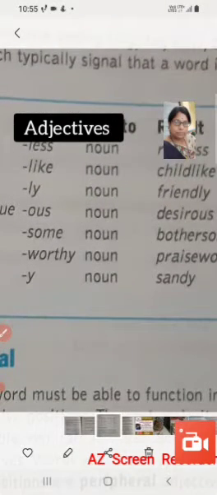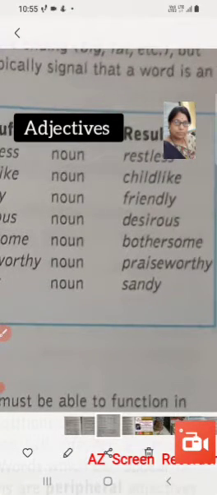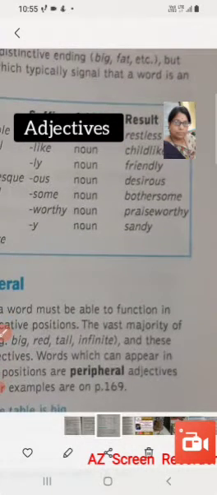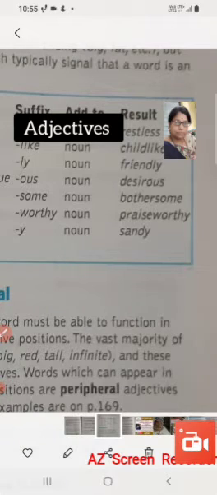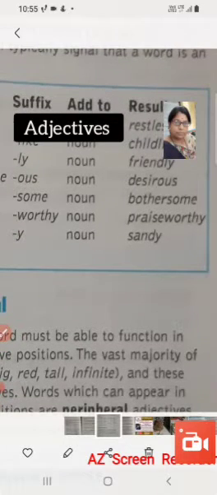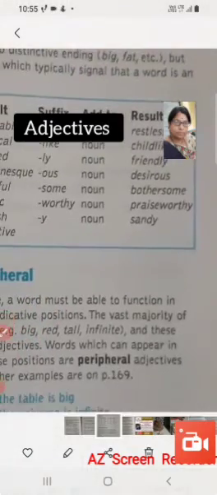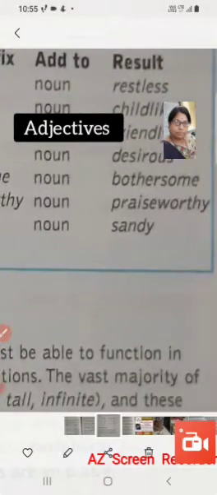Then we have suffixes like less, like, ly, ous, some, worthy, and here they are attached to nouns like rest, it becomes restless, an adjective. Childlike, adjective. Friend becomes friendly, friendly is an adjective. Desire is a noun, ous is the suffix attached to that and it becomes desirous. Then bother is a noun, bothersome is an adjective. Praise is a noun, worthy is the suffix and it becomes an adjective, praiseworthy.